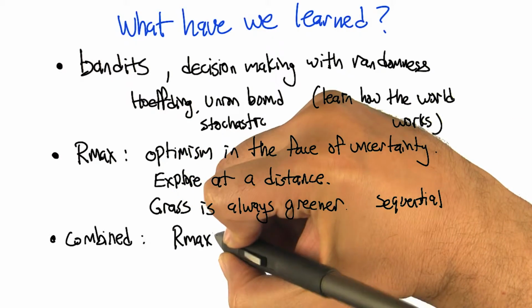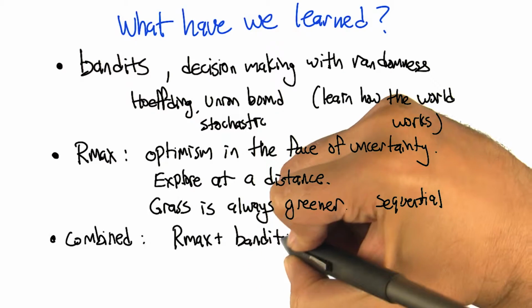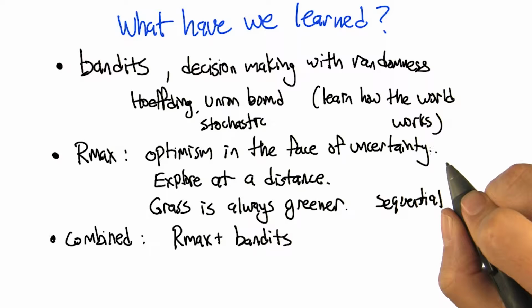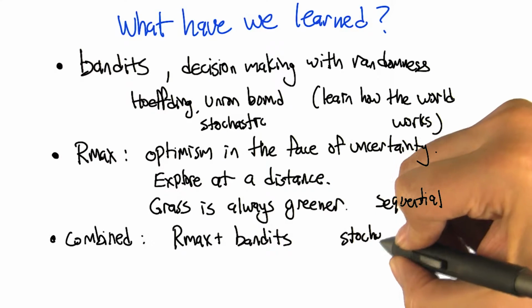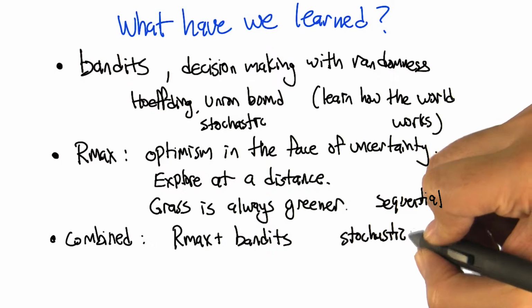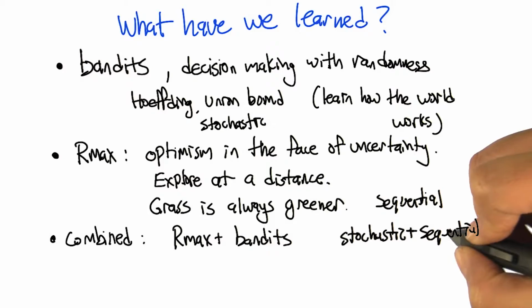And the bandit stuff helped us with the transition probabilities so that we knew when we actually believed them. So they were kind of, this isn't really true, but they were kind of deterministic enough. So we knew enough to know what the transition model is. And once you know what the transition model is, you can just go from there, because then you can just estimate the rewards and do the right thing.